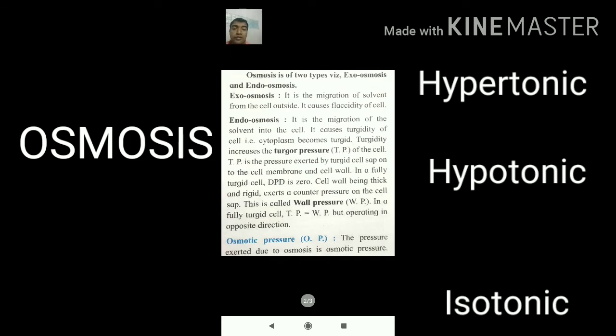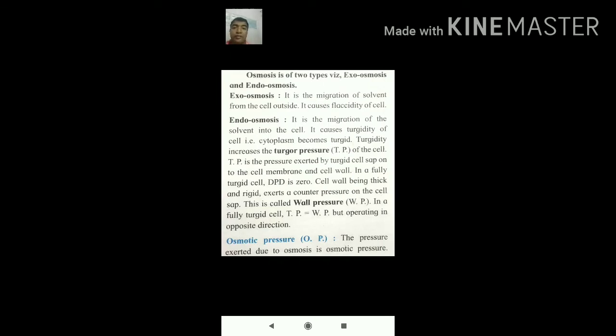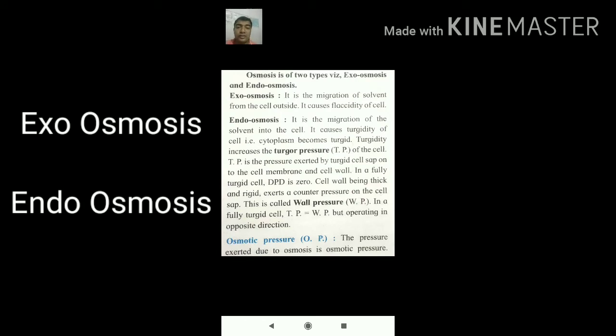Let's see the types of osmosis. Osmosis is generally of two types: exoosmosis and endoosmosis. Exoosmosis is the migration of the solvent from the cell to the outside. It causes flaccidity of the cell. Flaccidity means the cell will start becoming flaccid, that is, it will shrink. But endoosmosis means the cell will start absorbing water.